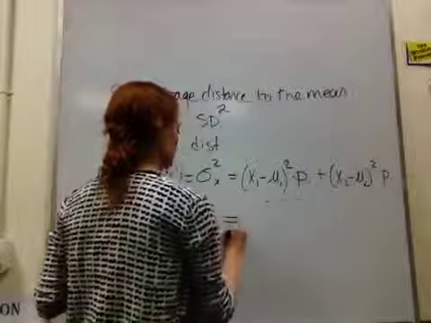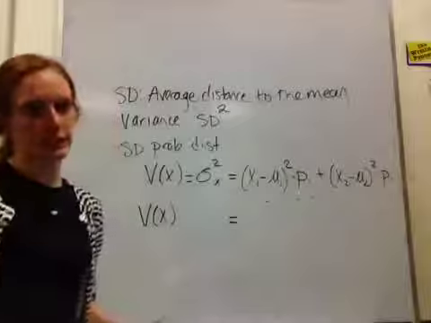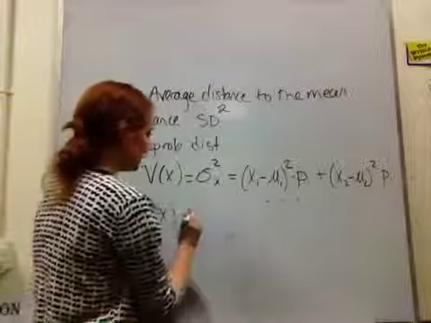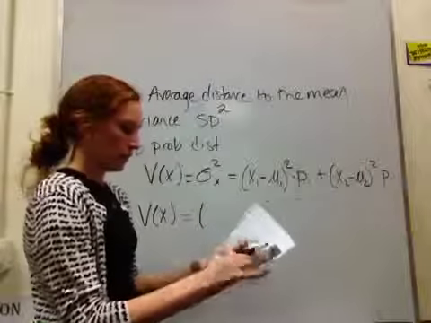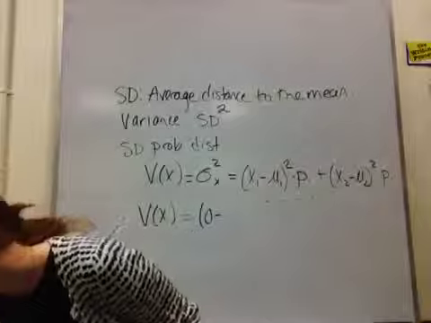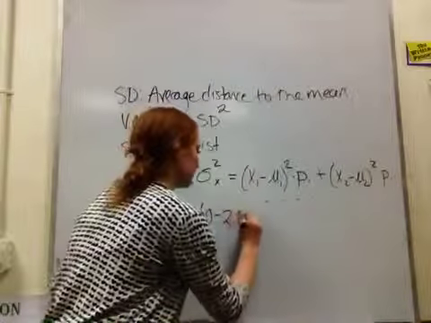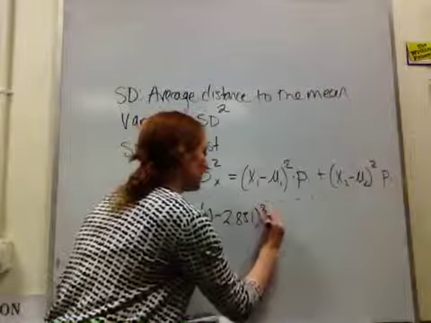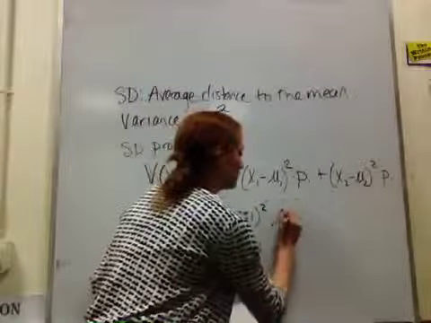So let's go ahead and do that for the NHL data. Let's find the variance of our NHL data. What you would need to do is take each data point. The first data point we have is 0 goals. We subtract our mean, which was 2.851, square it, and then multiply it by the probability associated with 0 goals, which is 0.061.